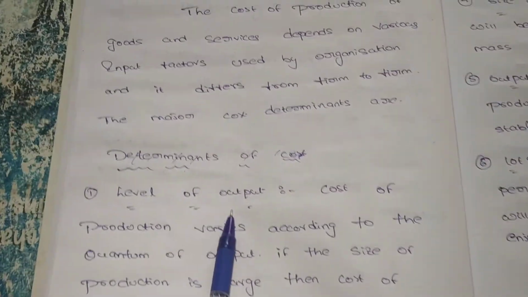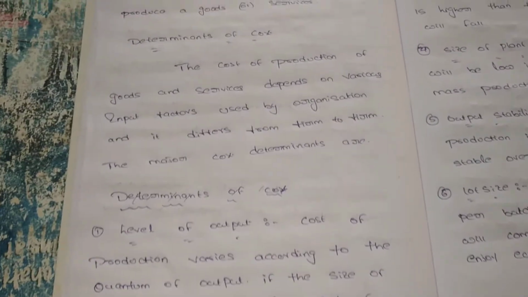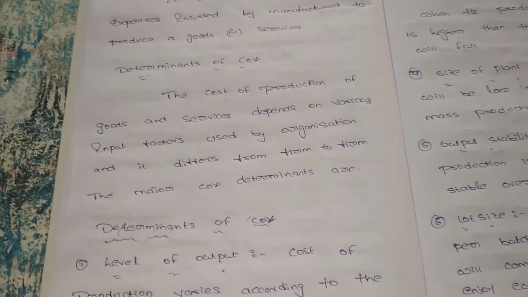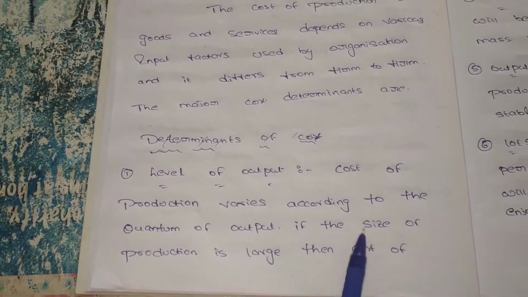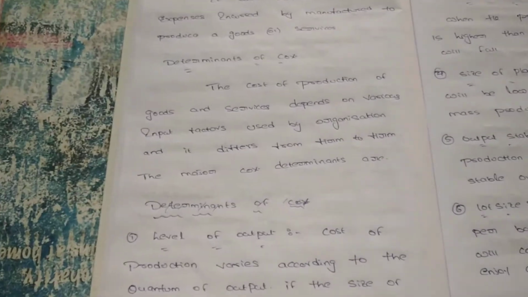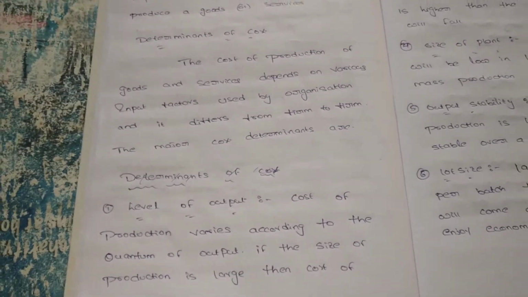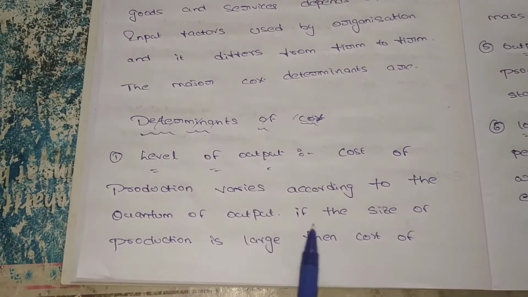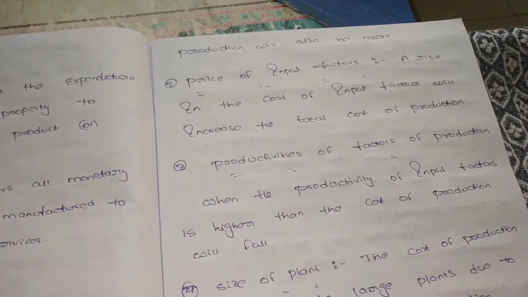First, level of output. The cost of production varies according to the quantum of output. What is the cost of production? It means how much cost we are incurring for producing the product. Suppose one organization has produced 100 units and another organization has to produce 150 units. Based on this output also the cost varies. If the size of production is large, then the production cost will also be more.